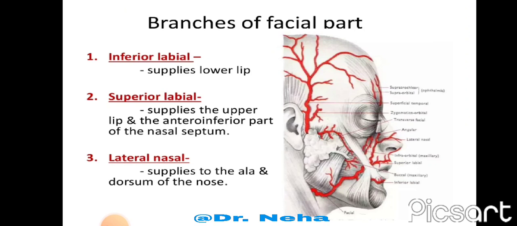In the face, it provides inferior labial artery, which supplies the lower lip. Second is superior labial artery, which supplies the upper lip and the antero-inferior part of the nasal septum. The lateral nasal branch supplies to the ala and the dorsum of the nose.